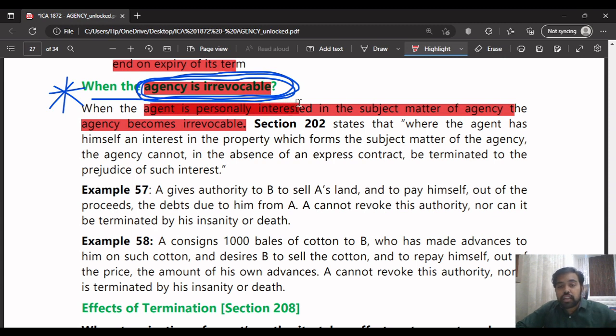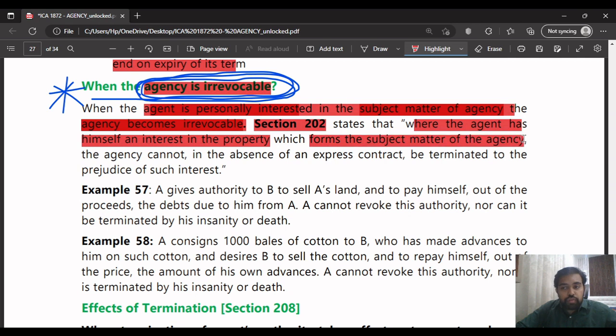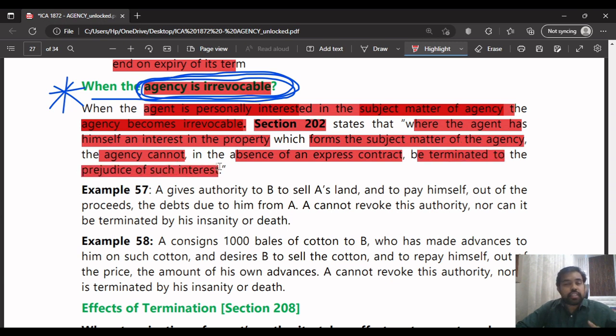The agent is personally interested in the subject matter of the agency, and the agency becomes irrevocable. Section 202 states that where the agent has himself an interest in the property which forms the subject matter of the agency, the agency cannot, in the absence of an express contract, be terminated to the prejudice of such interest.